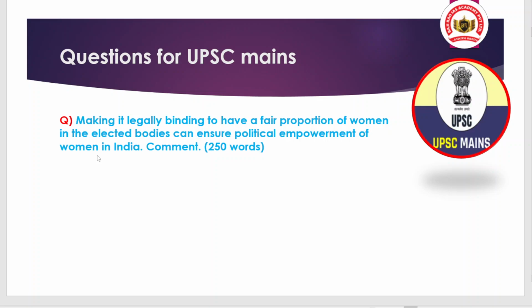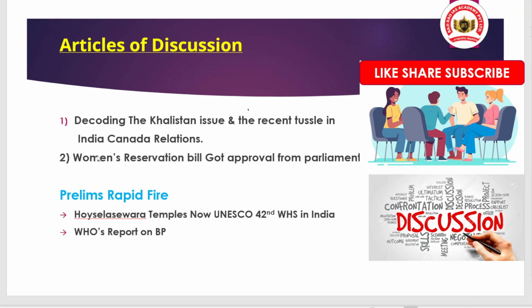Okay, so today we have to discuss very important articles, because in The Hindu as well as in various newspapers, these two articles are being covered, and from the examination point of view they are also very important. The first issue is related to the Khalistani issue that has now arisen because of the India-Canada tussle over the issue of Khalistan.